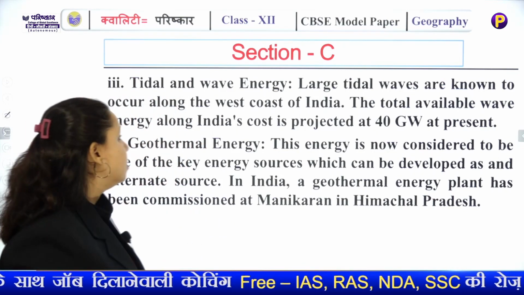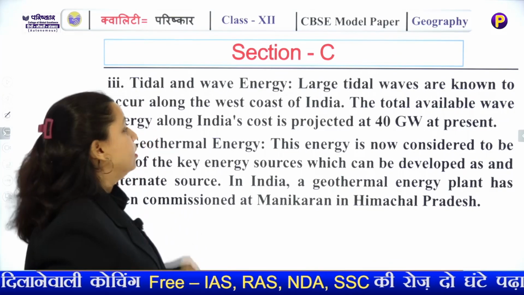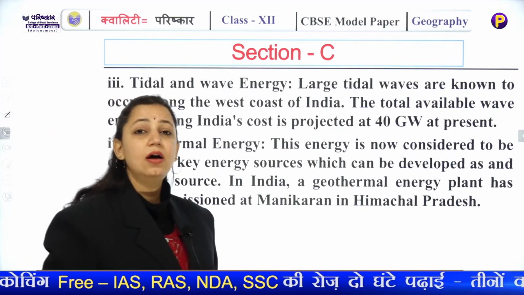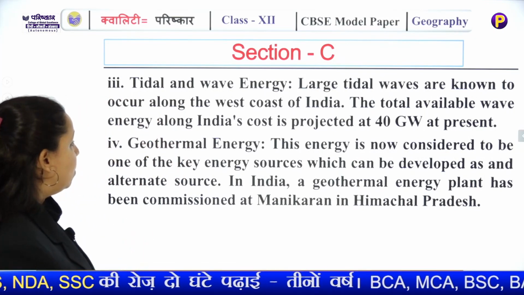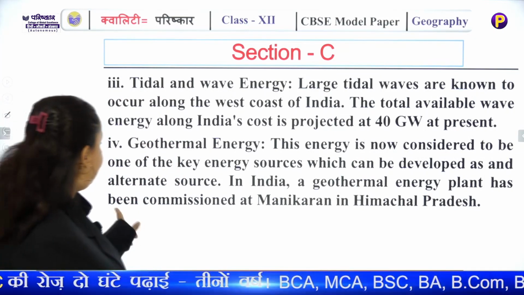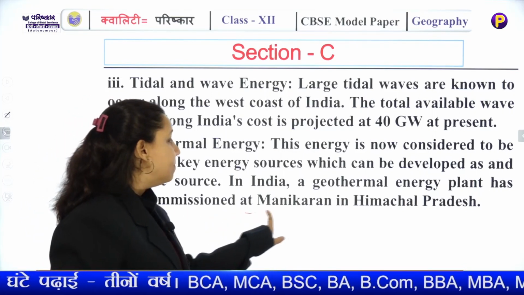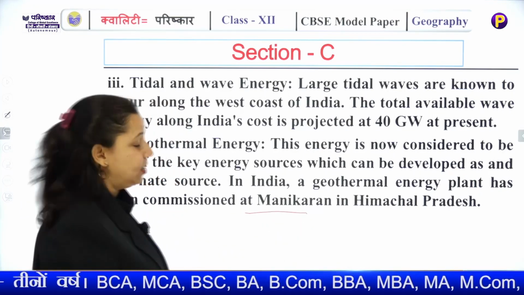Next in line is geothermal energy. Geothermal energy harnesses the underground hot water and converts it into energy. In India, a geothermal plant has been commissioned at Manikaran in Himachal Pradesh.